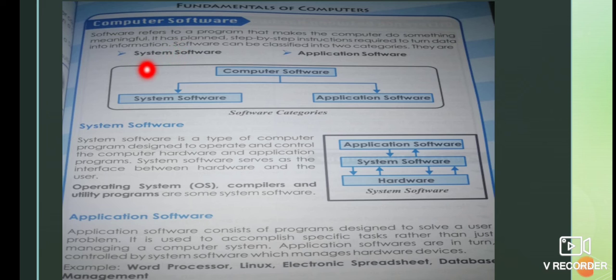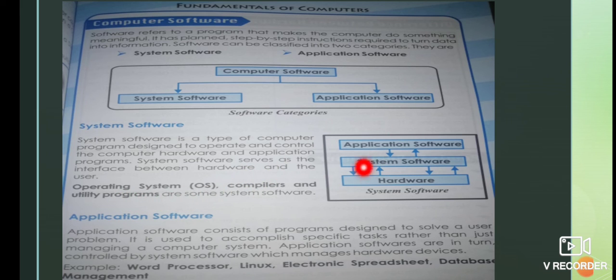And there are two types of software: system software and application software. System software is a program designed to operate and control computer hardware. To control computer hardware, we go for system software. Examples are OS, operating system, compiler, and some utility programs.